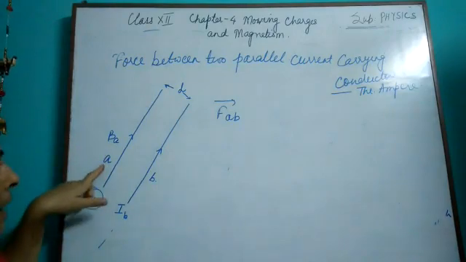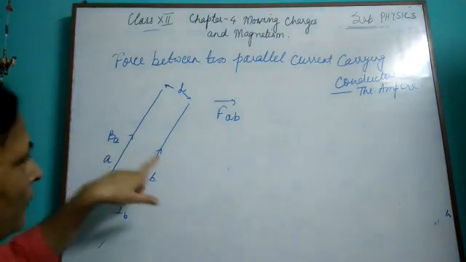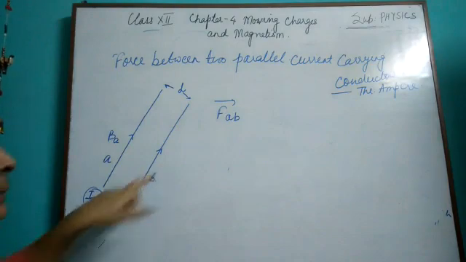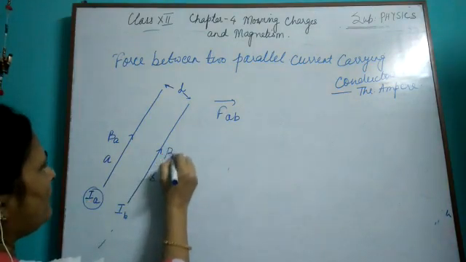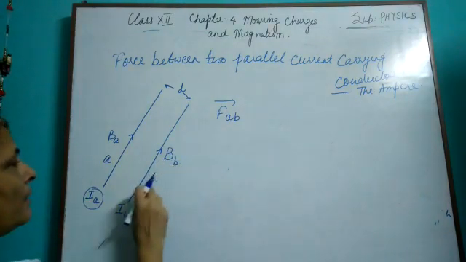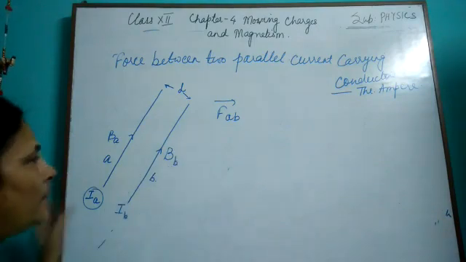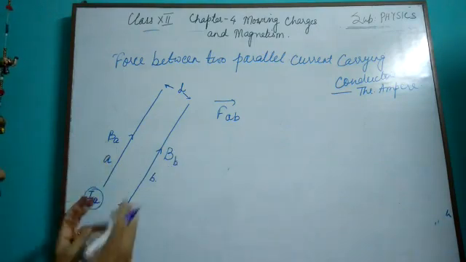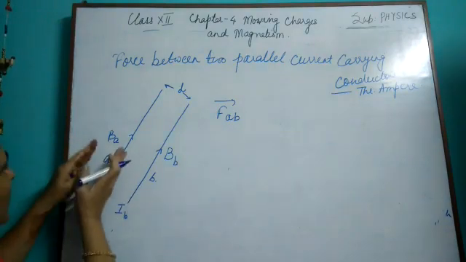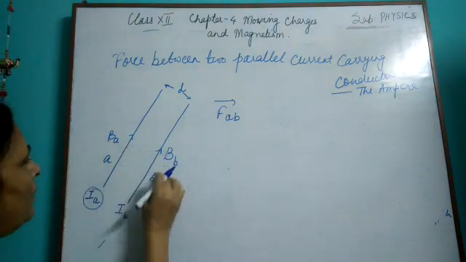So now here the situation is that conductor A is in the magnetic field of conductor B. Let the magnetic field produced by conductor B be BB, and because of A be BA.